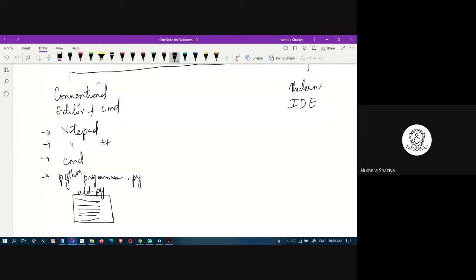Okay, this is conventional. In the modern method, there are several IDEs. Anaconda is a distribution that includes everything. Separately also you can install. If you don't want to install Anaconda, then separately you can install PyCharm, which is an IDE. You can install Spyder, which is also an IDE. Along with the Python distribution, you get PyCharm, Spyder, and also Jupyter notebooks.